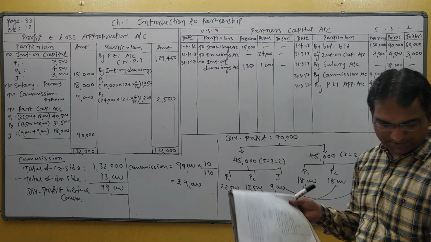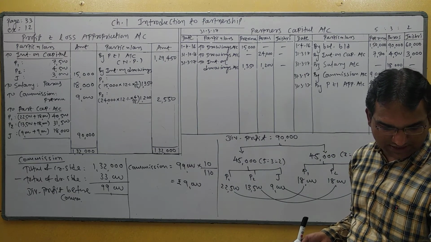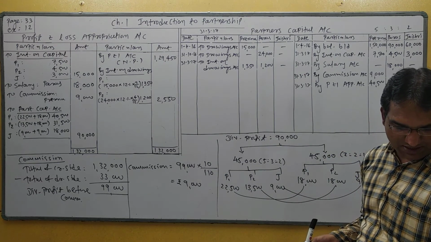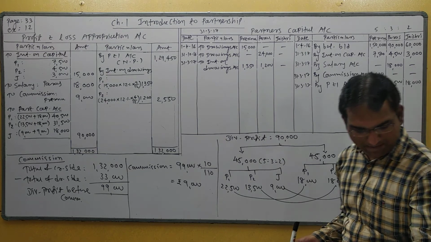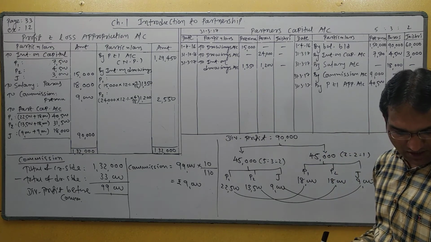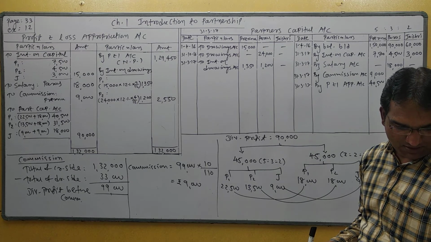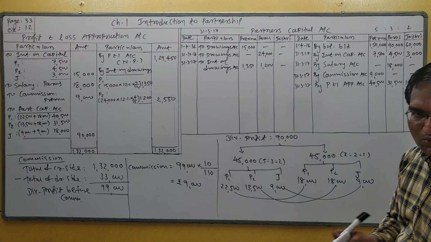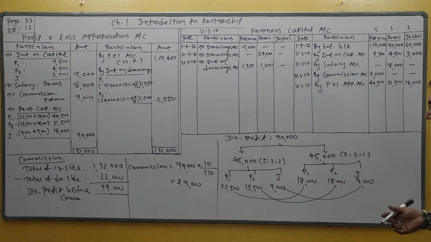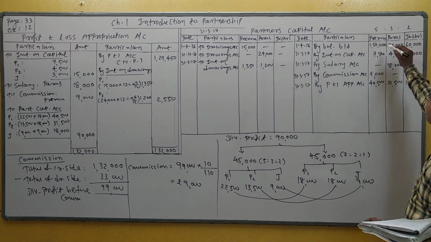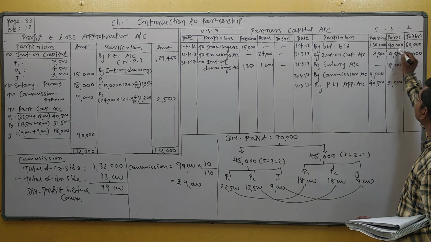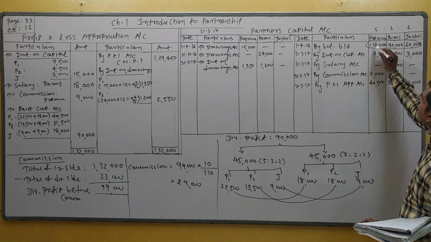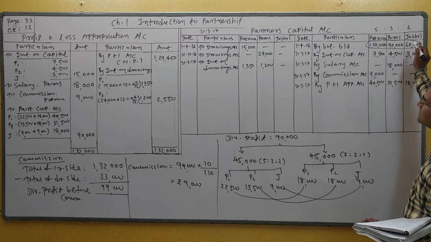And students, be careful, here a closing adjustment is given. You are given that partners decided to maintain their closing capital equal to opening capital. Total capital of the firm would be identical to the opening capital, which should be in the proportion of 2:1. So students, how to complete this adjustment? You can see that total capital at the beginning of the year is 1,50,000, 90,000, 60,000.